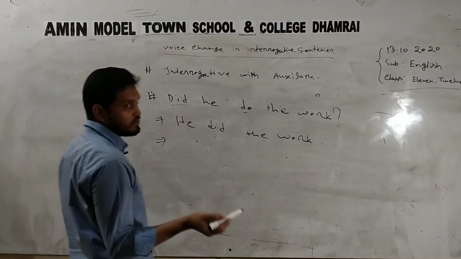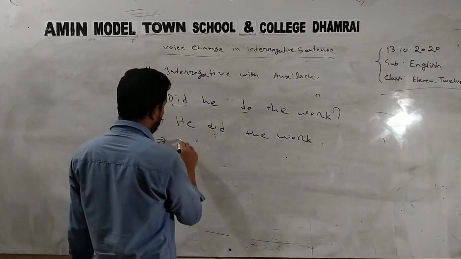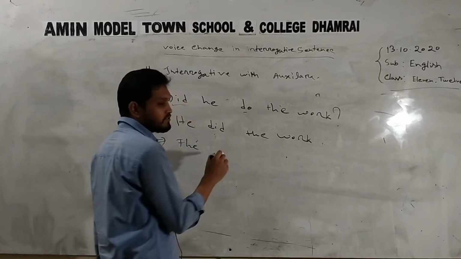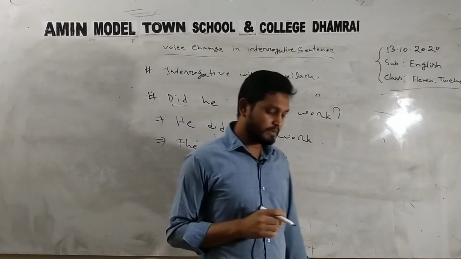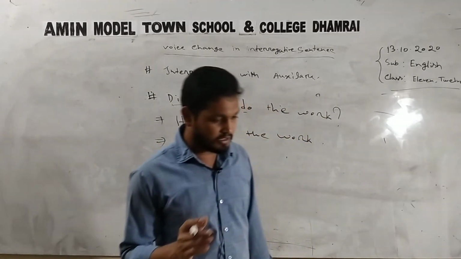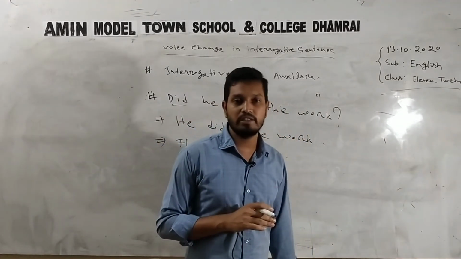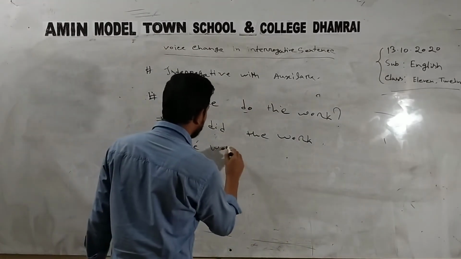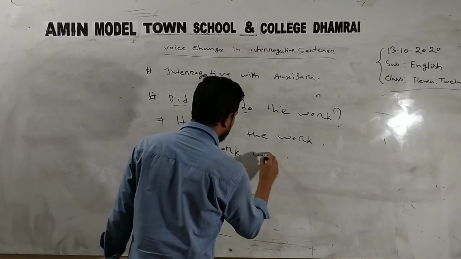Let's make it passive voice. The verb is in past form, and as we know from the previous class videos, if it is in past indefinite tense, there will be was or were. The word work is singular. That's why was is the auxiliary verb.